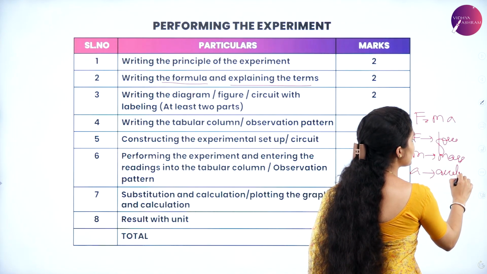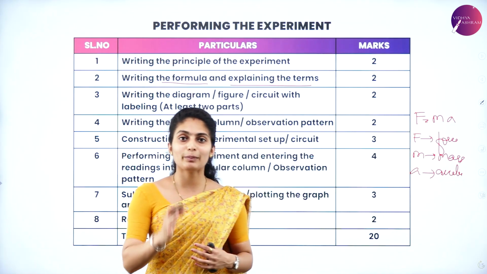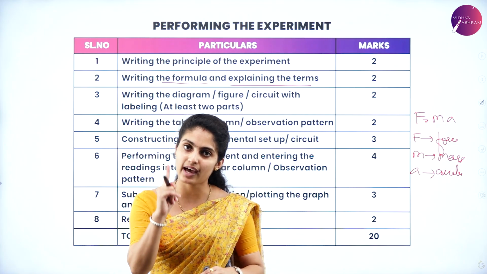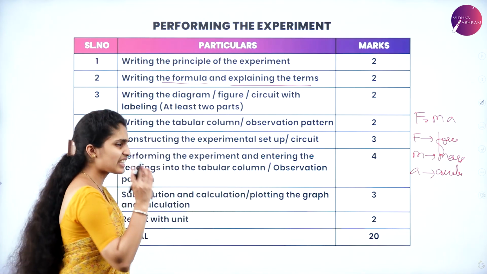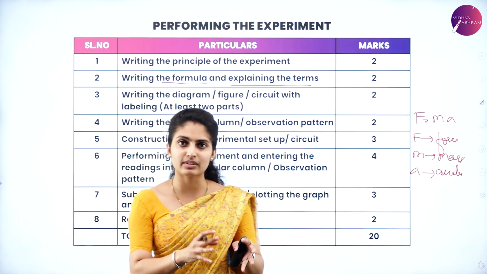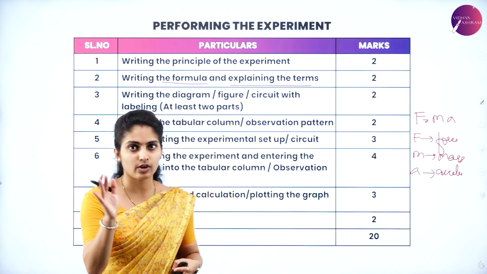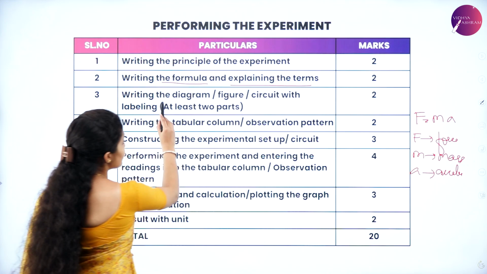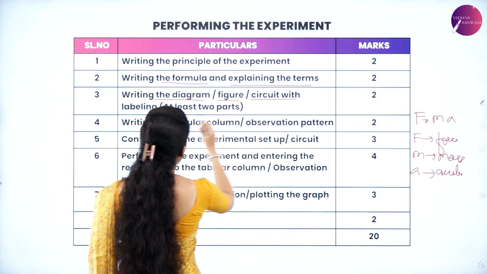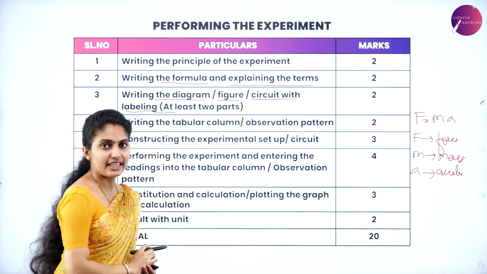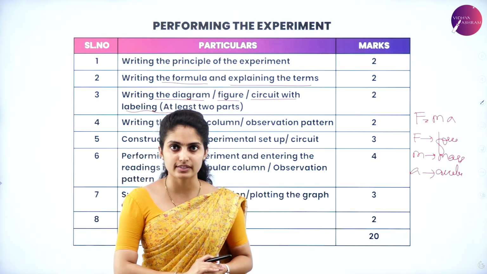This is how you just name the terms. Only then you will be getting 2 marks, or else you will end up having 1 mark. So when it is very easy for you to write something and get the marks easily, write that instead of having laziness. Okay.